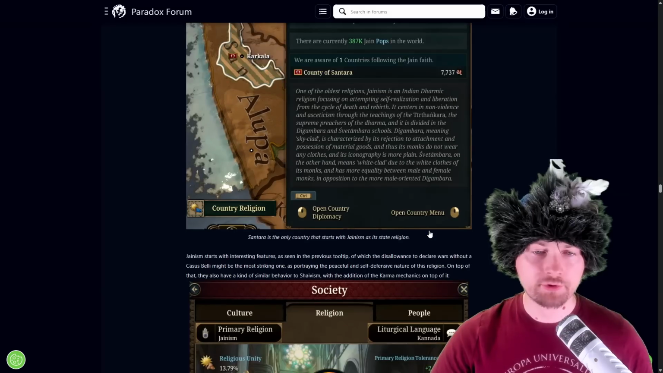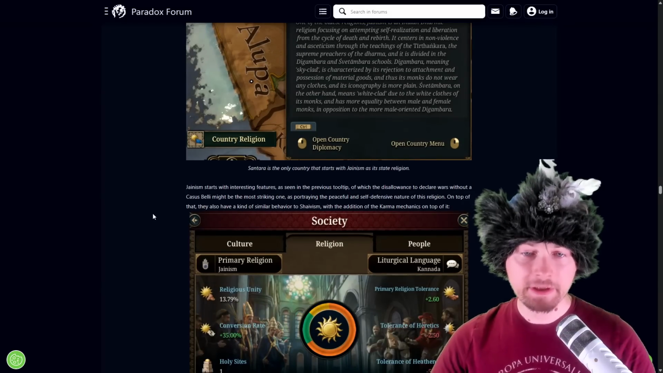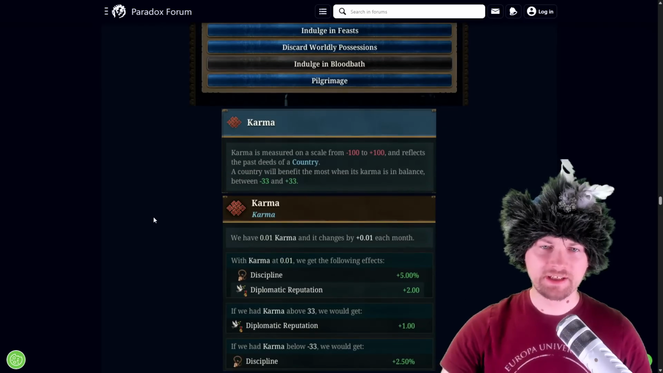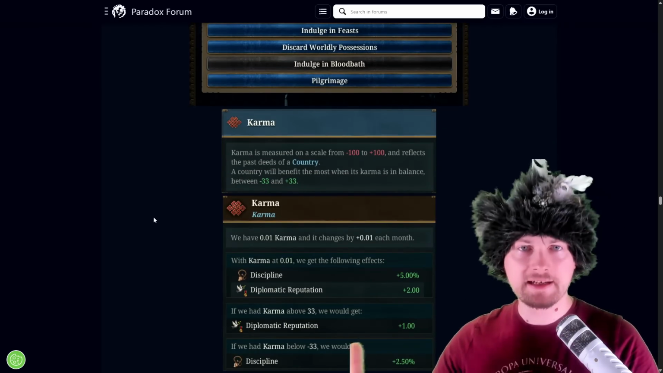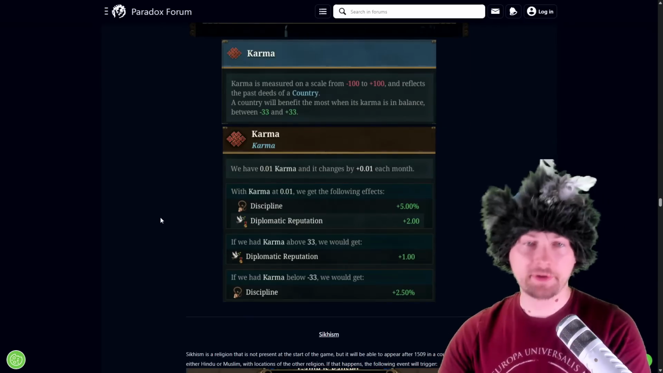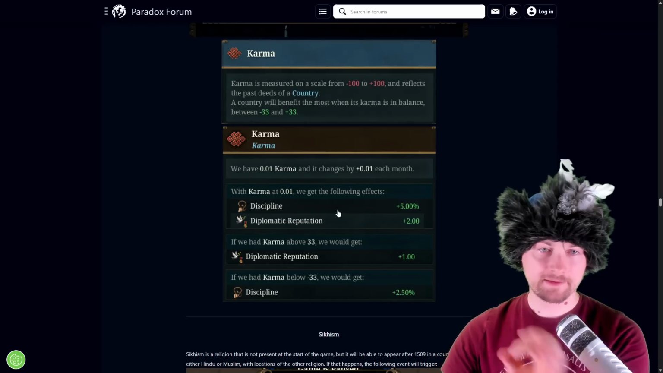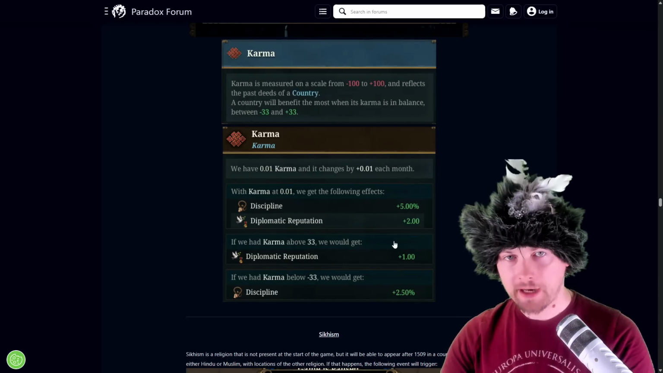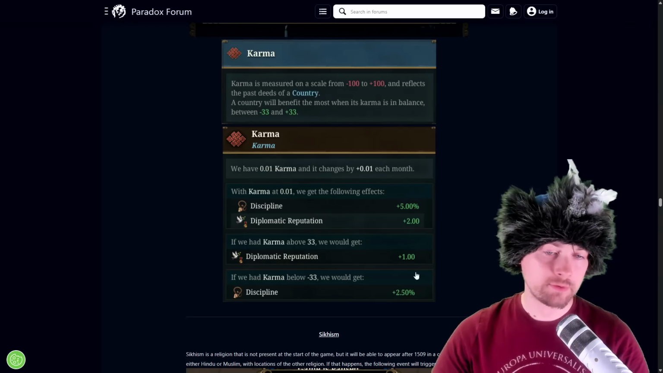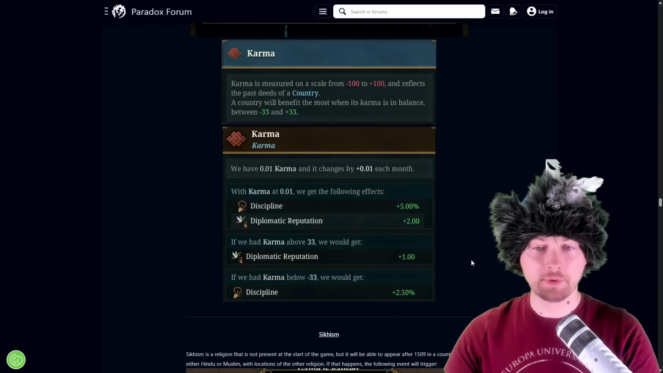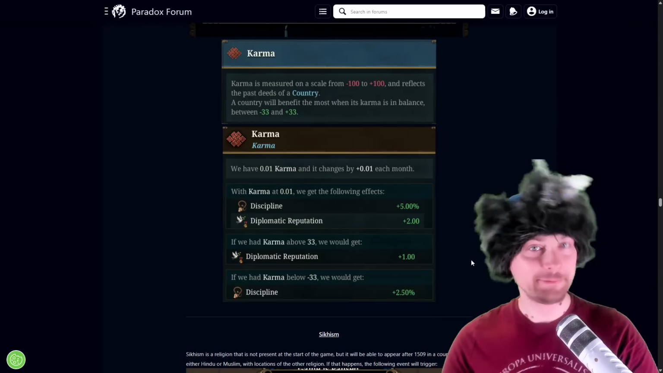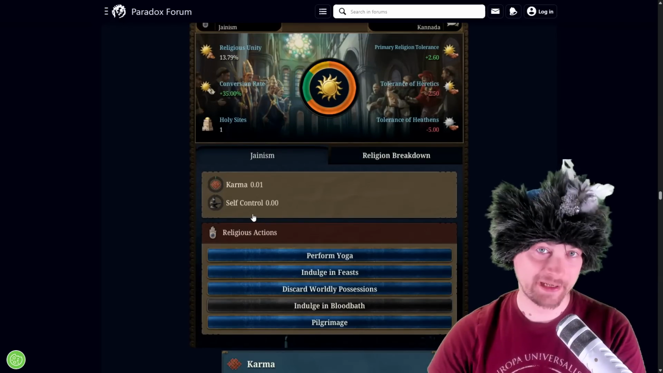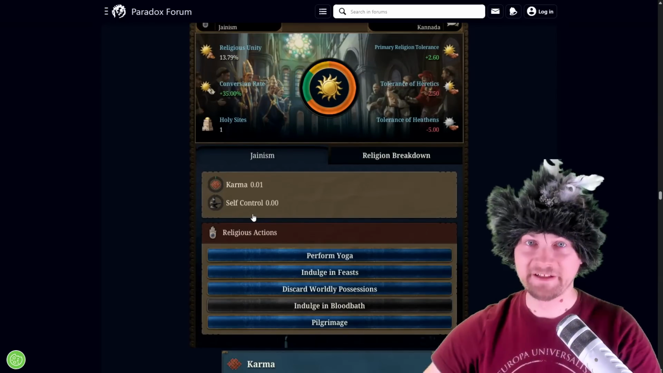So on top of the self-control that we already know from Shaivism, we also have got karma, where you can see it goes from -7 to 100, just like in EU4, where you get different bonuses depending on your karma. So it's the most balanced karma, both discipline, diplomatic reputation. With too high karma, it's halved diplomatic reputation. With too low karma, it's half discipline. So it works almost the same like in EU4. Plus, you have to keep in mind, it also has the self-control mechanics. So this is more than in EU4.